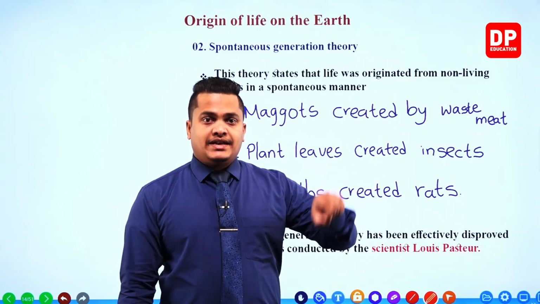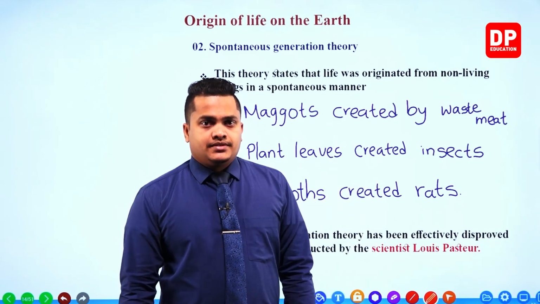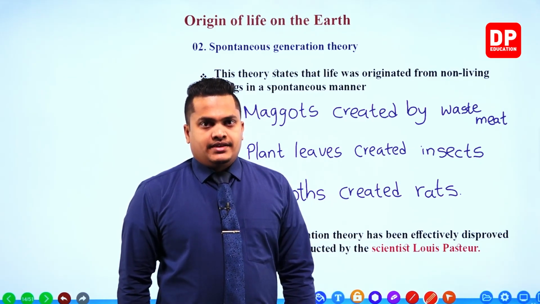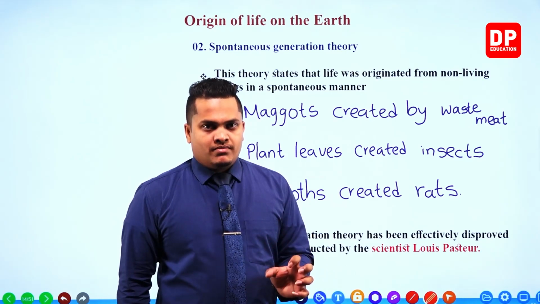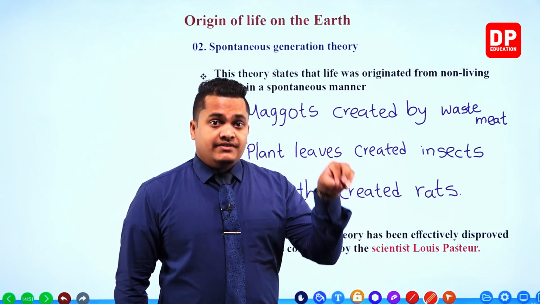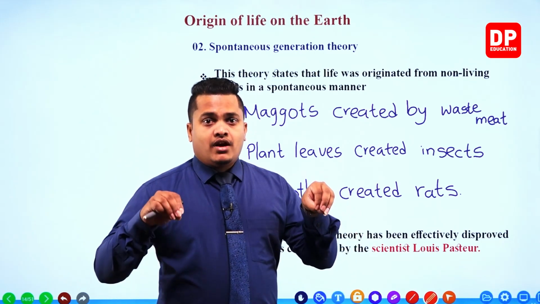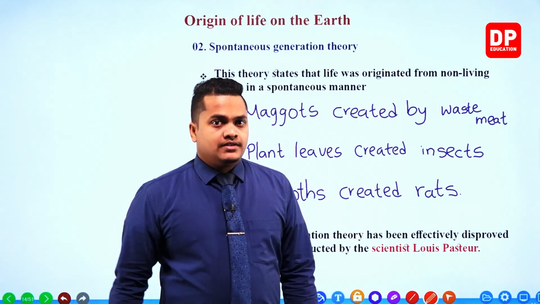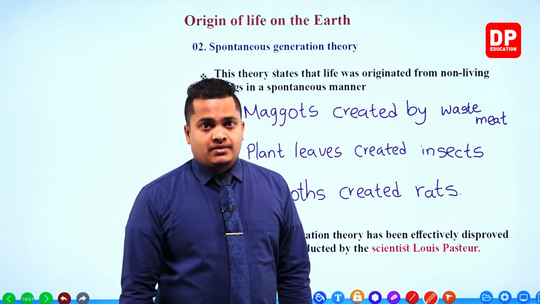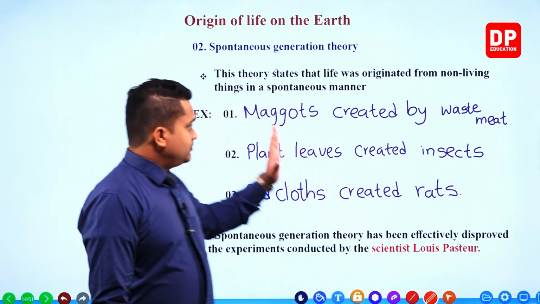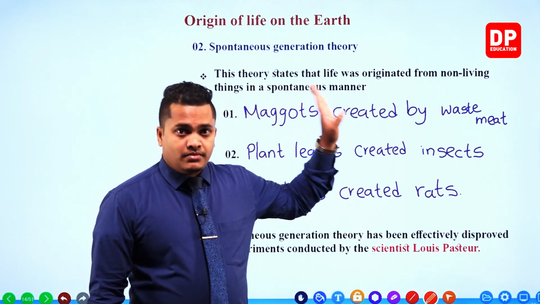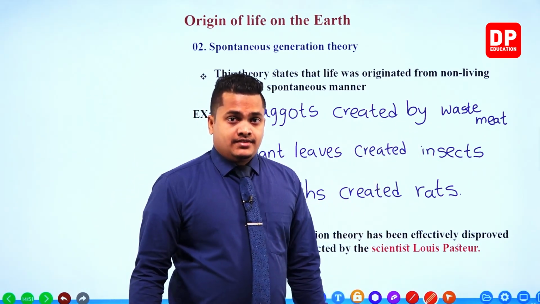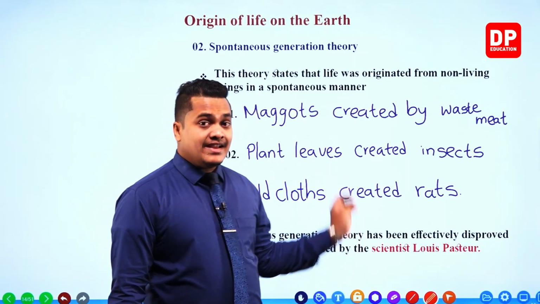There should be a living organism in order to give out another living organism. Louis Pasteur showed that statement to the world by doing several experiments. He showed that maggots are not created because of meat, that plant leaves are not creating insects, and clothes are not creating rats.